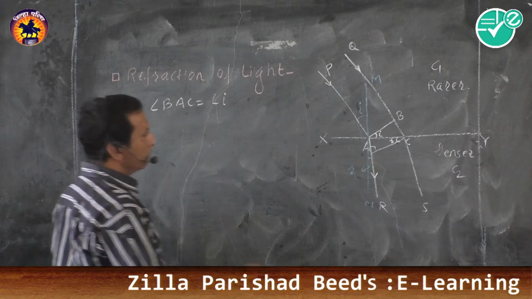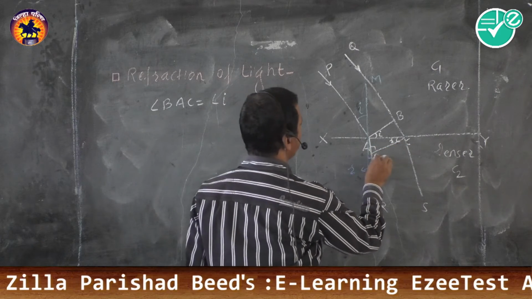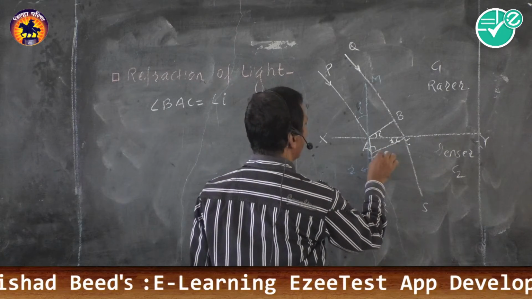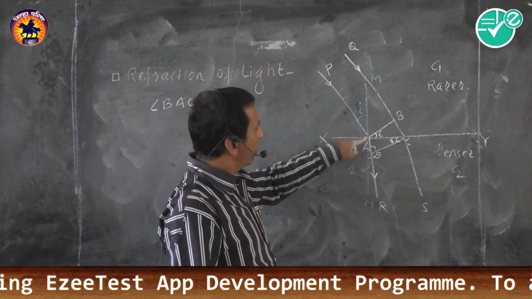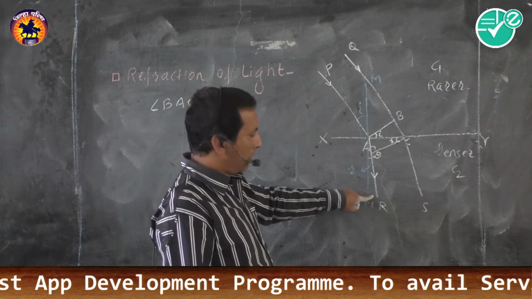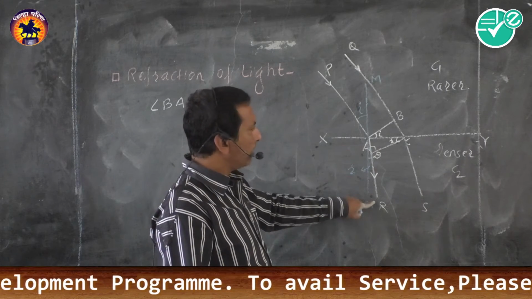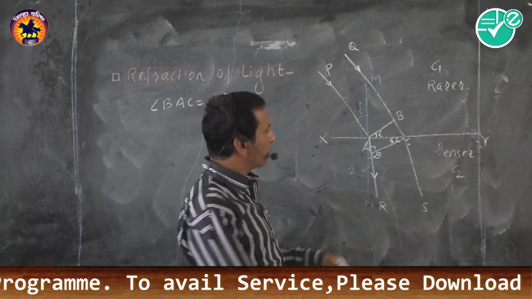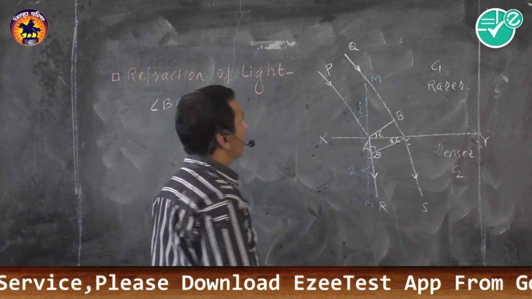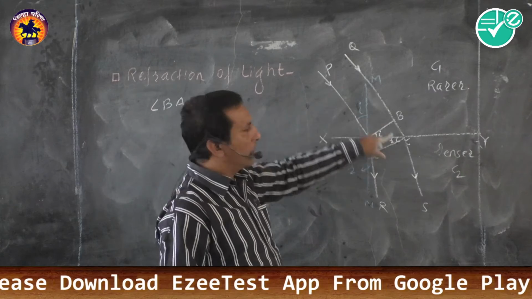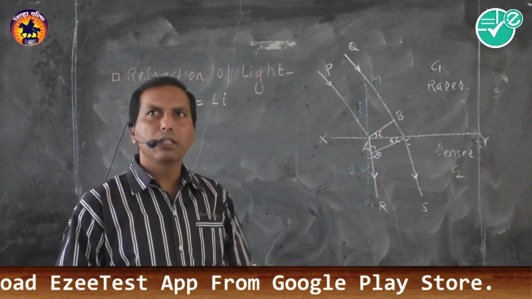Then this point is D, CD. Because we have drawn a perpendicular to the refracted ray AR, CR is also a refracted ray. PA and QC are incident rays.